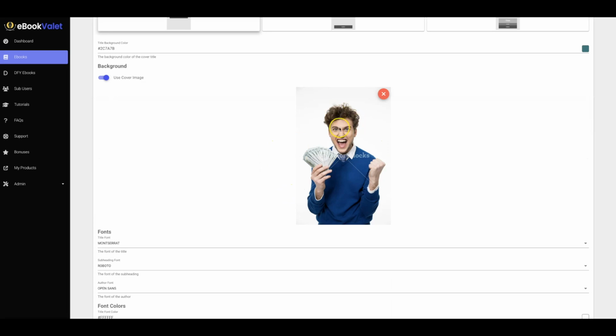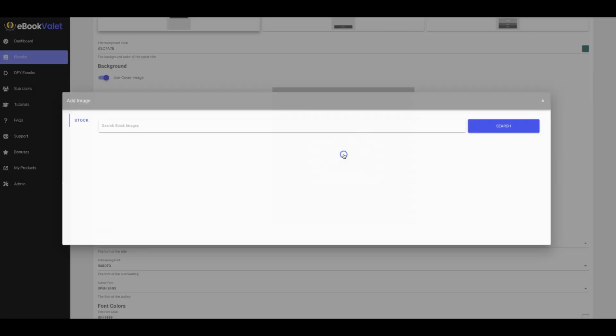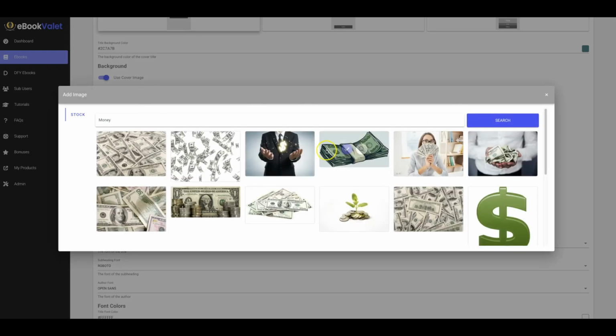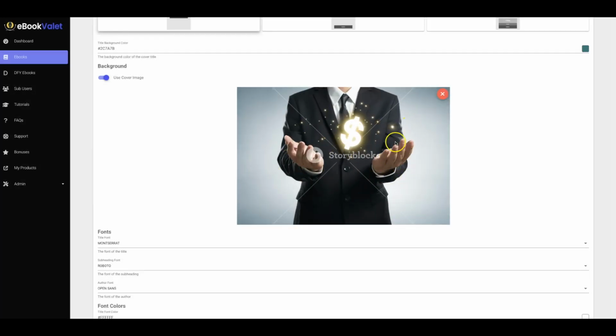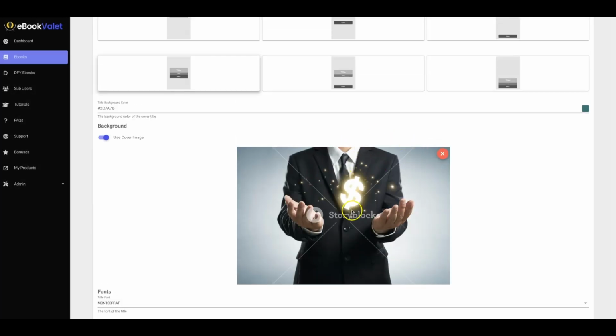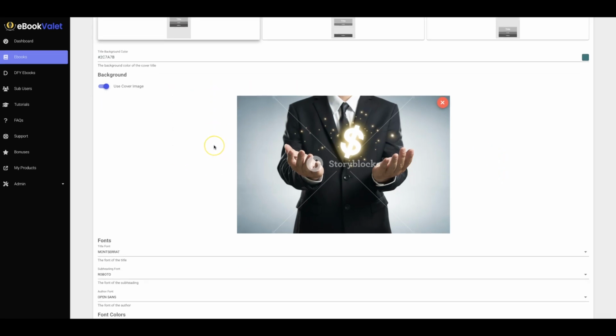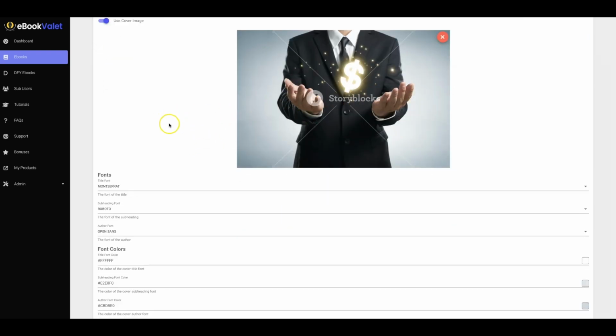Okay, so if you wanted to change this background image, just click on that, click this option here, and then you can search for something like money. You can search for anything you'd like, and boom, now the ebook is going to have this as the cover with the title over it. We are also going to have the ability to generate AI images in here as well, if you wanted to generate a fresh new AI image instead of using stock footage.